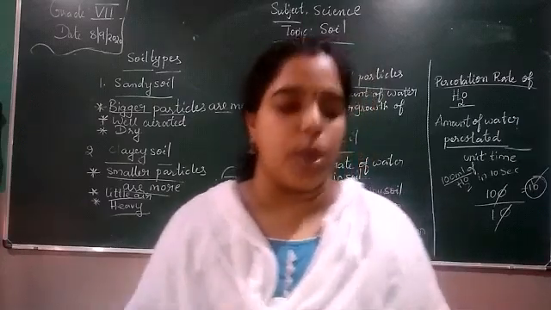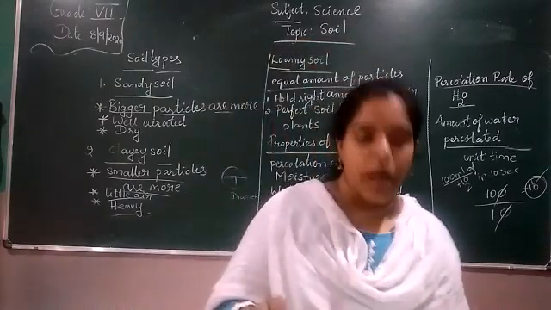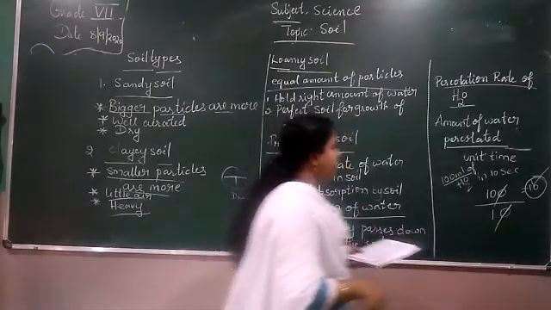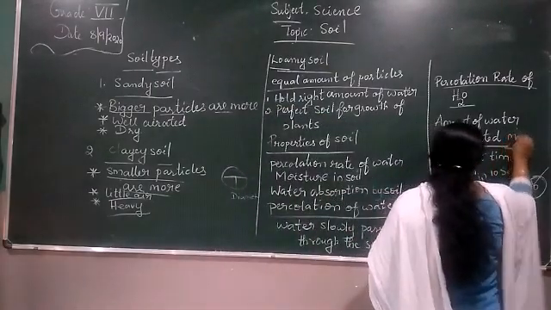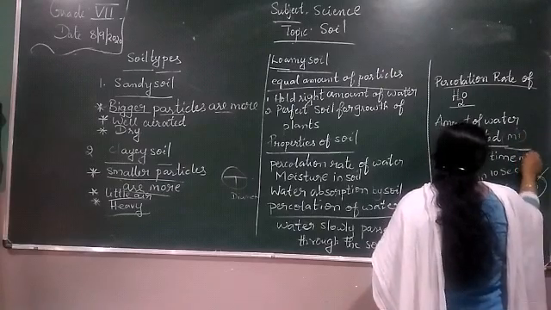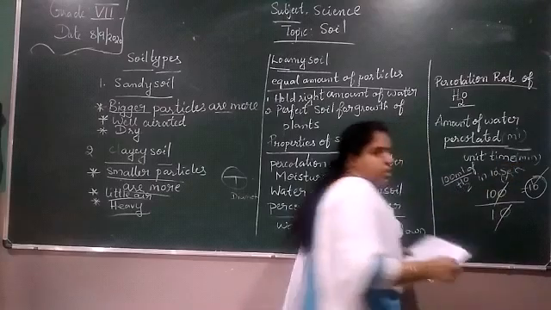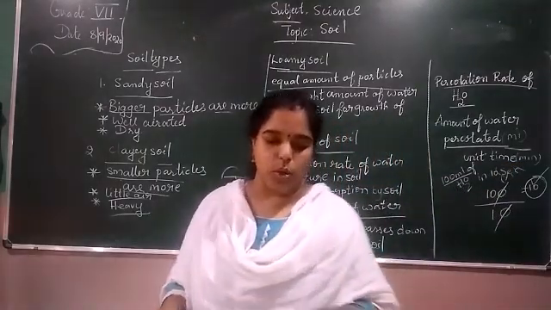Calculate the rate of percolation by using the formula. What is the formula? The amount of water percolated in ml in a minute. Minutes, or you can convert it to seconds also. We are giving the second also.